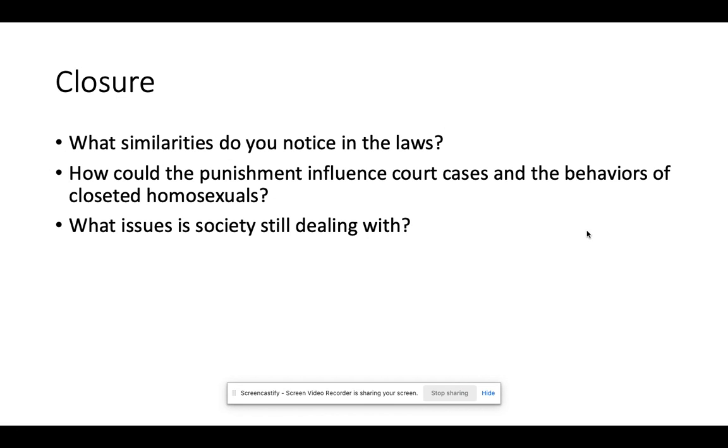So the closure questions are here. And keep in mind, point 2: how could the punishment influence court cases and the behaviors of closeted homosexuals? We go back to the Mohan Linck case. Why is the mother reporting the case? At a bare minimum, 2 people are about to get executed.